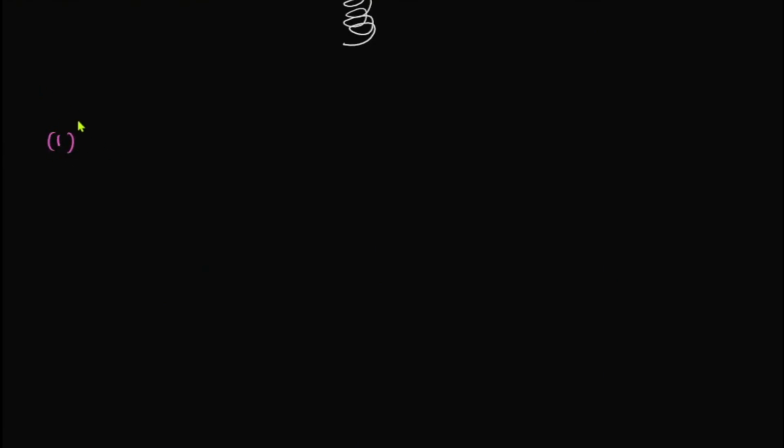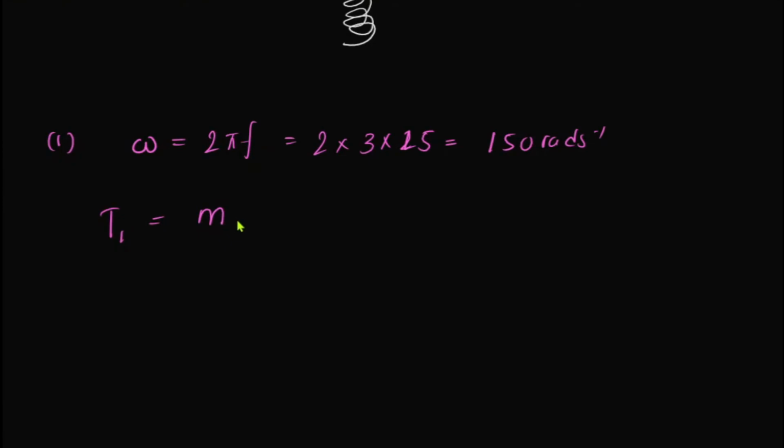So the first one in C part is new omega is 2 pi f, 2 into 3 into f, 25 hertz. So this is going to be 150 radians per second. Now we need to find the tension of the upper arm. T1 is going to be M L over 2 omega squared, G over H, but this is negligible, they have told.